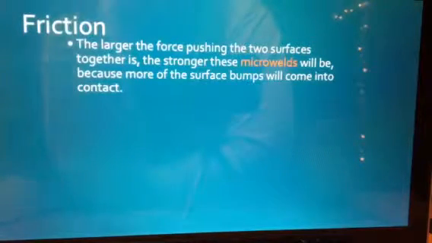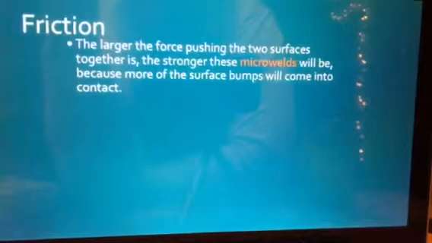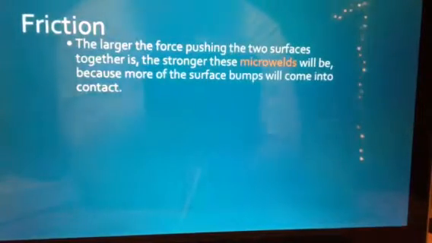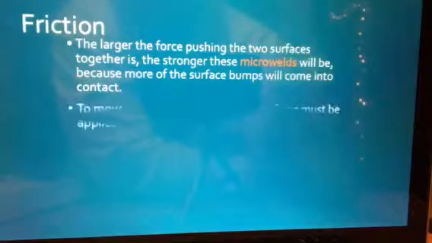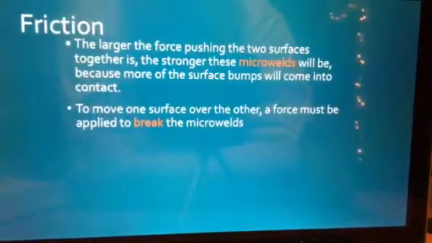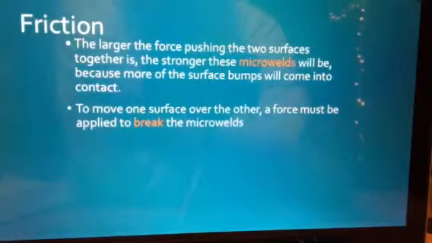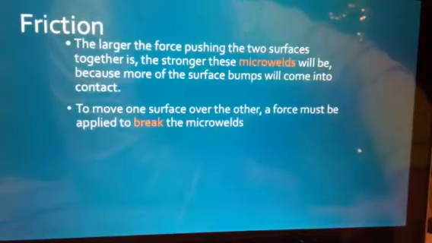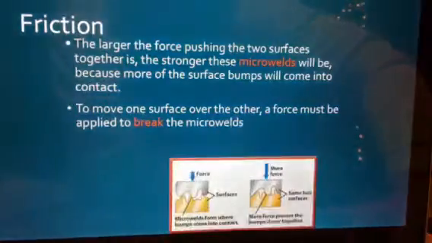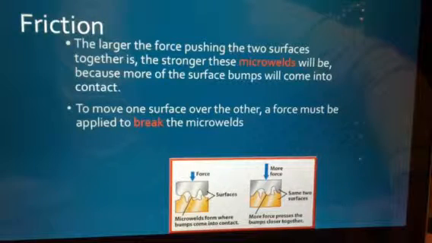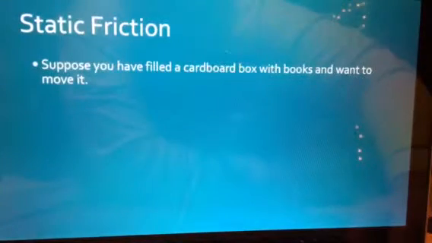The problem is that when you have these micro welds or sticky portions, they don't go past each other, and it can cause a lot of tension or not allow an object to move at all, which can become an issue. To move one surface over the other, force must be applied to break the micro weld. So you have to apply more force than what the micro weld is actually holding. If we don't have that force, those micro welds or contacts will not let anything move. And that is what we call static friction.